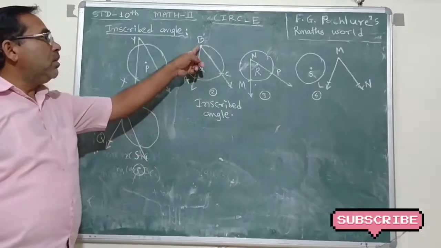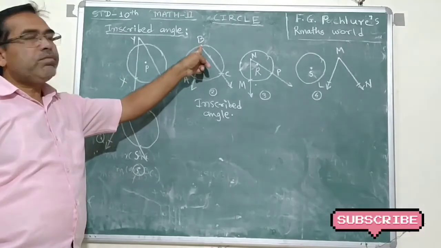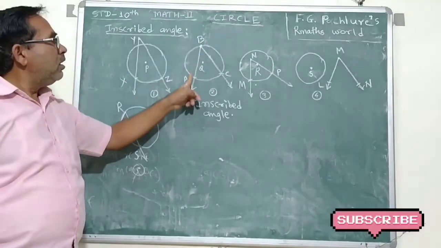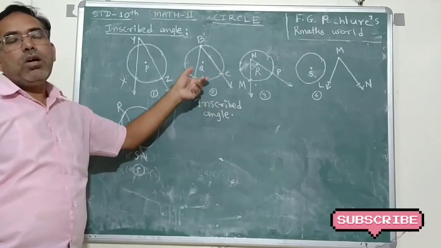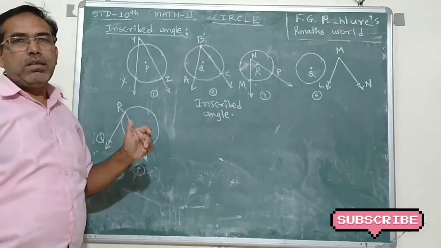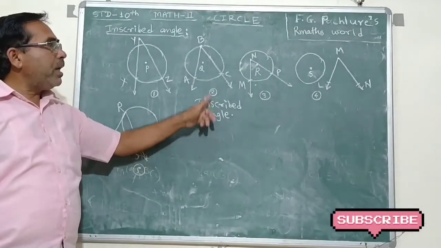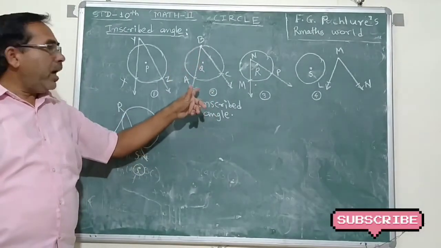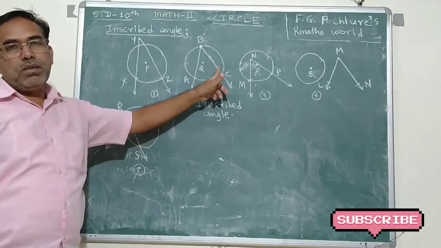Because the vertex of this angle is on the circle, and the other 2 points are also on the circle. Therefore, it is the condition for inscribed angle. The vertex of the angle is on the circle, and the end points of the angle are